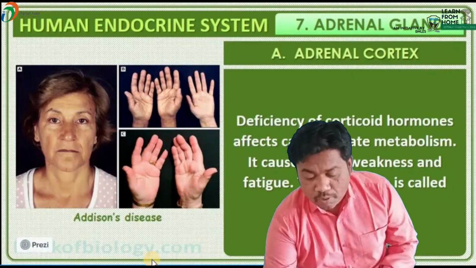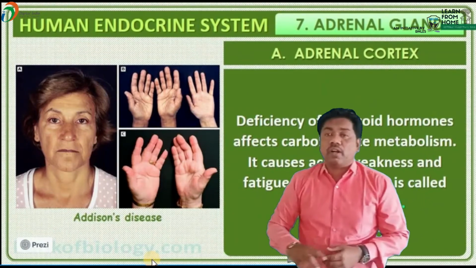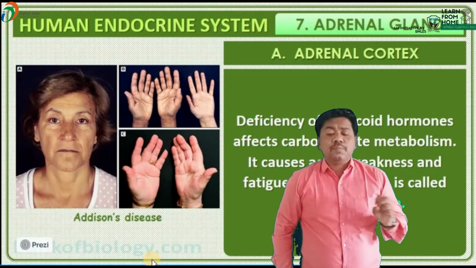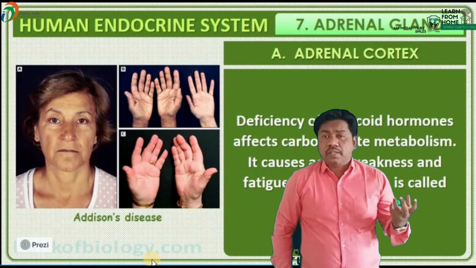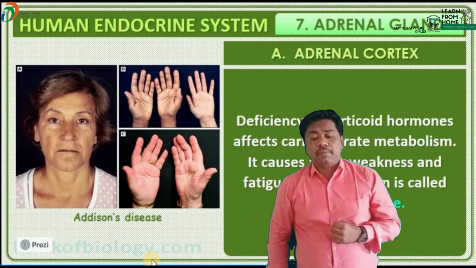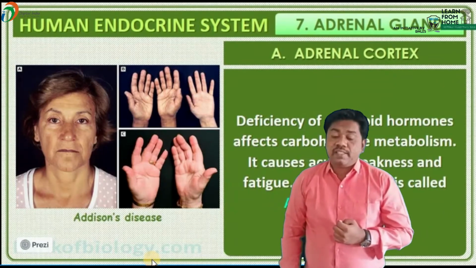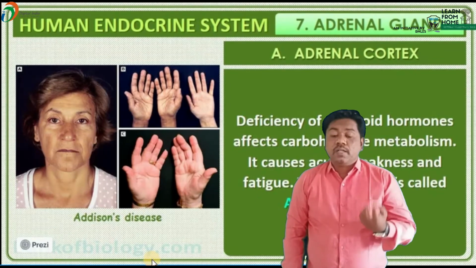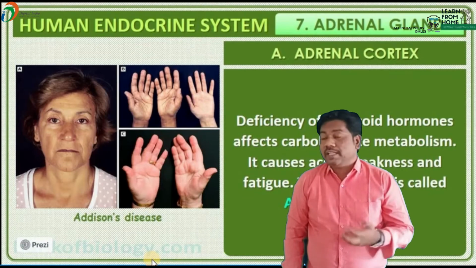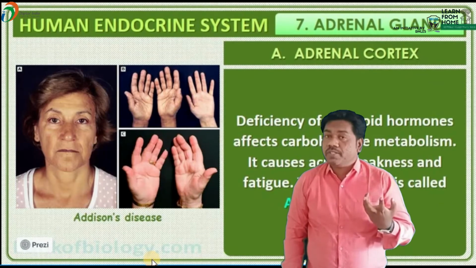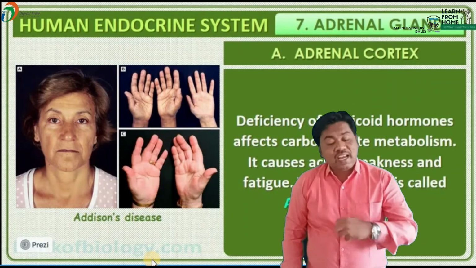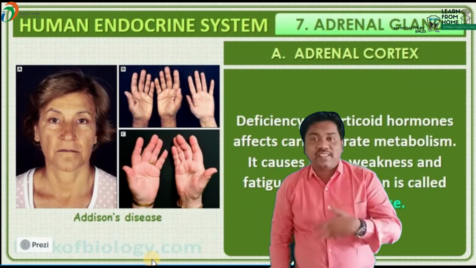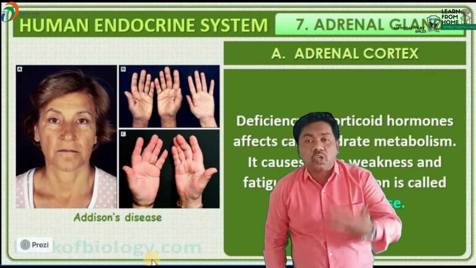After that we have to talk about the last one, the adrenal cortex. The adrenal cortex is the specialized outermost area. Due to the deficiency of these hormones, what happens, beta? It causes a disease called Addison's disease. Addison's disease is caused by the deficiency of the corticoid hormone. It affects carbohydrate metabolism, and it causes weakness and fatigue. Addison's disease is caused by the deficiency of the corticoid hormone.